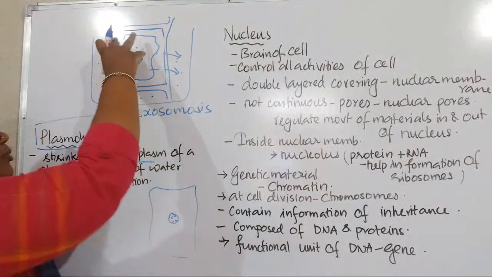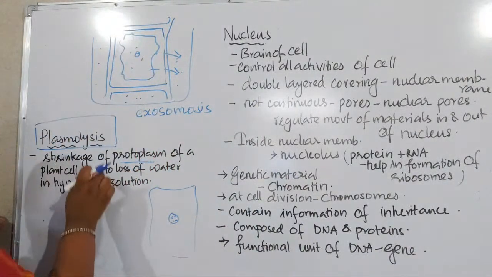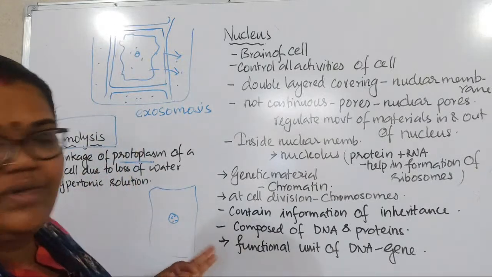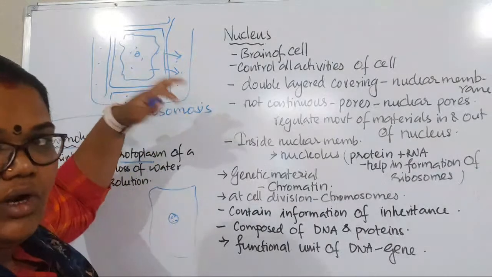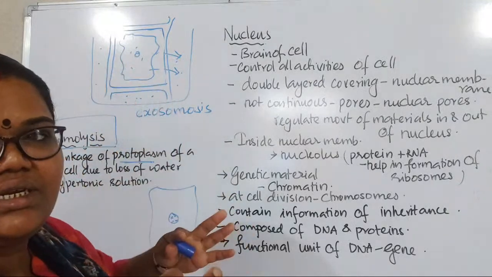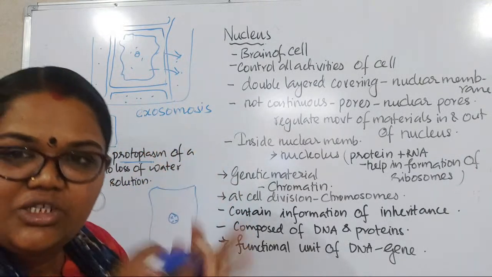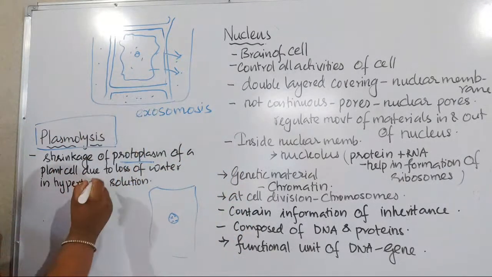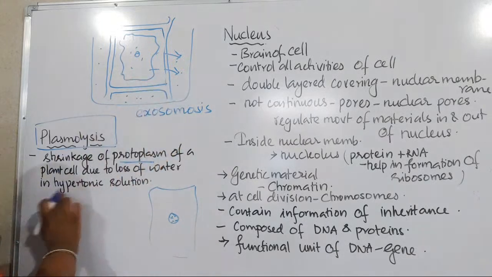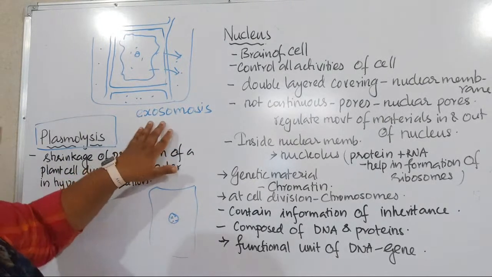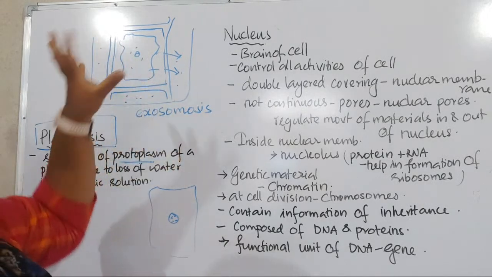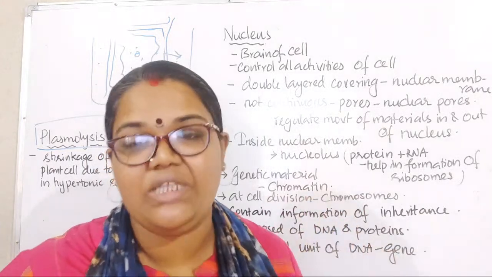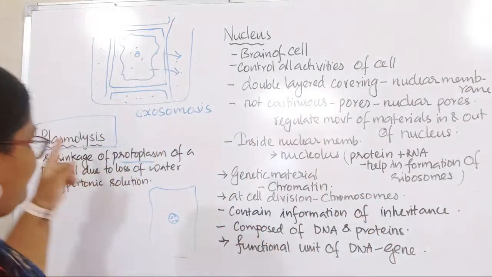तो ये पूरा प्रोटोप्लाज्म का shrinkage, right, so shrinkage of protoplasm away from the cell wall, that also we can add, right. अंदर उसकी cell wall shrink नहीं होगा. So you can see that shrinkage of the protoplasm away from the cell wall of a plant cell due to the loss of water in hypertonic solution. That means exosmosis की वजह से, shrinkage of protoplasm will occur in plant cell. उसको हम special नाम देते हैं, उसका नाम है plasmolysis, right.